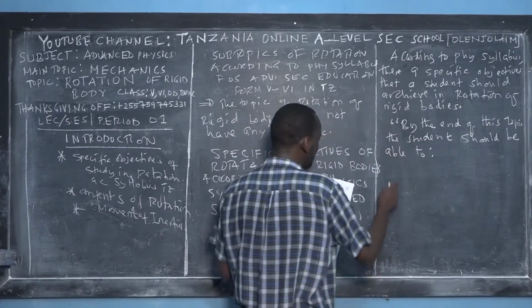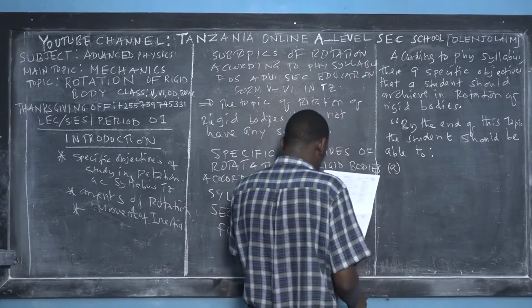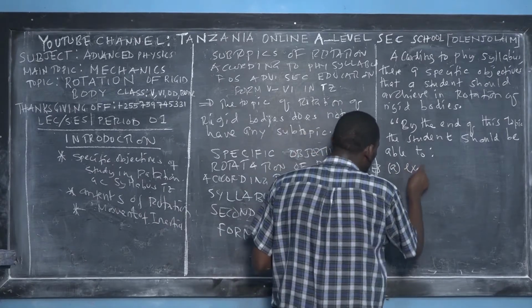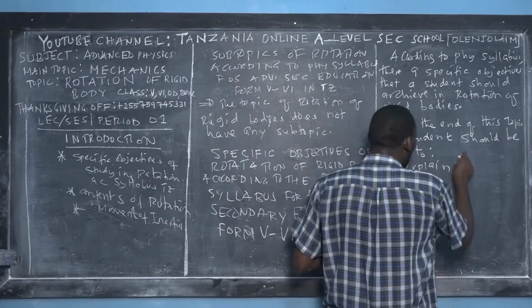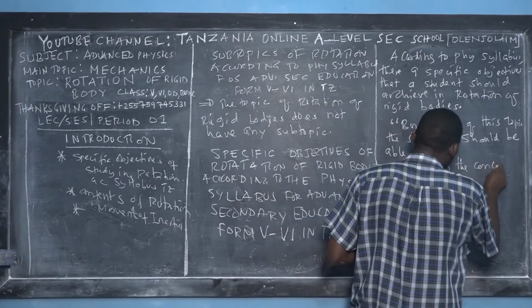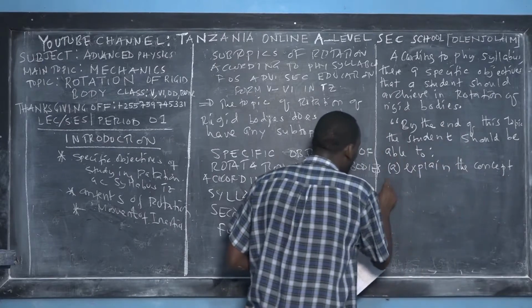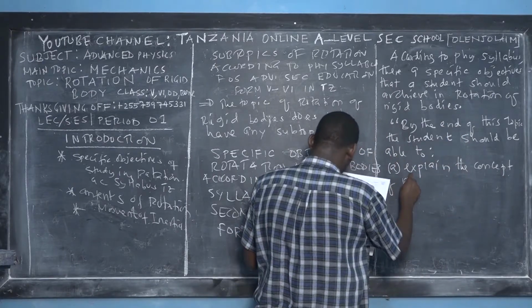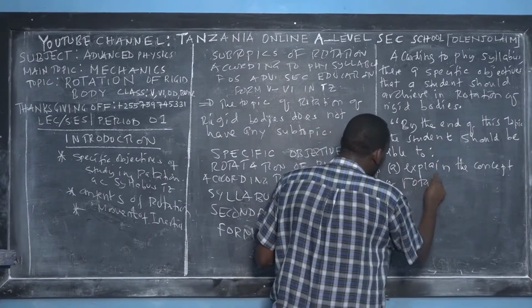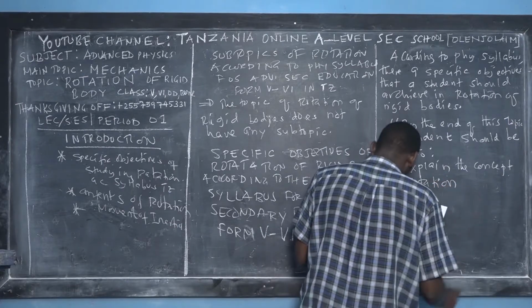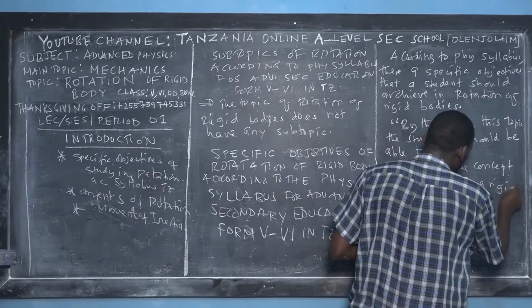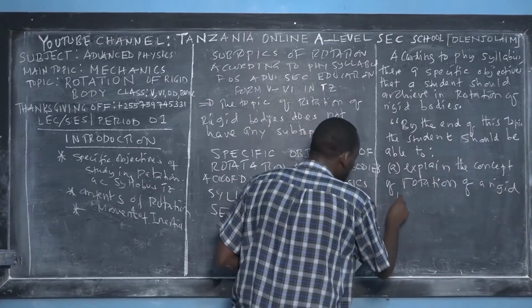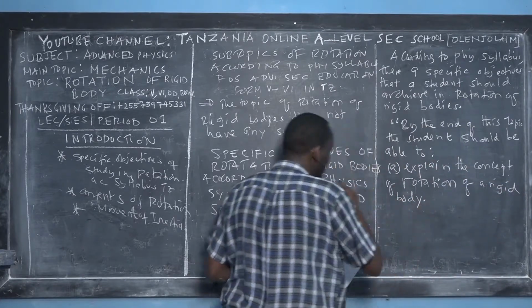I will mention the first specific objective: to explain the concept of rotation, okay, of a rigid body. That is the first specific objective.